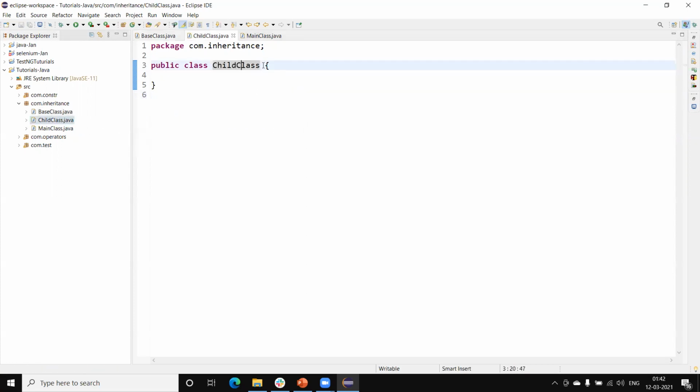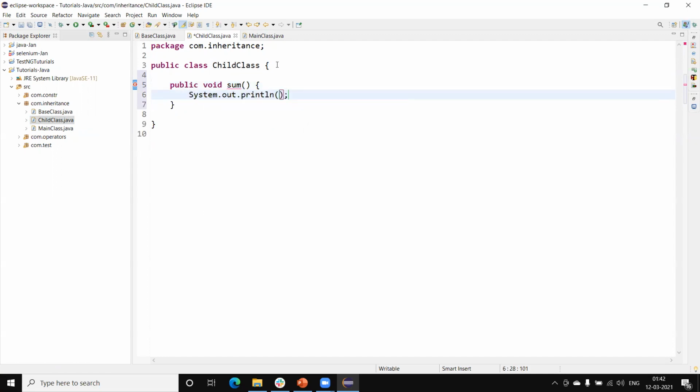Similarly, I am going to create one void sum, ten plus 20. So one method I have created in the child class and one method in the parent class.